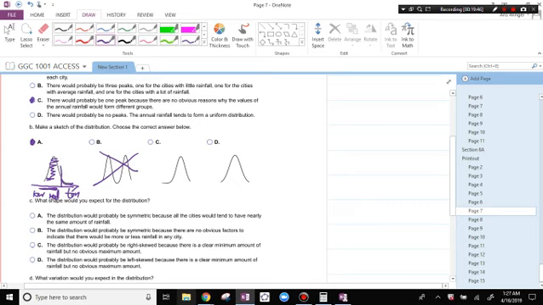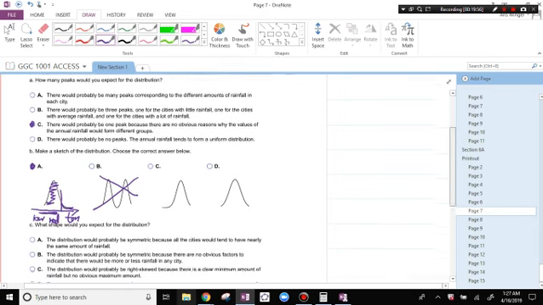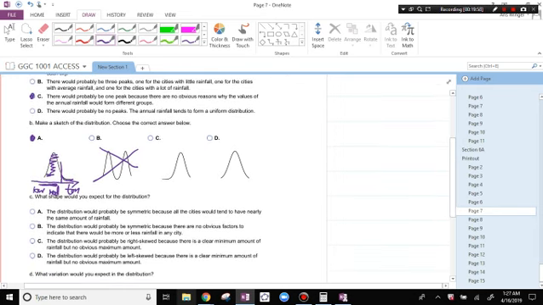What shape would you expect the distribution to be? We would say the distribution would be right skewed. The tail will be moving to the right because there's a clear minimum amount of rainfall, but then there's no maximum amount.